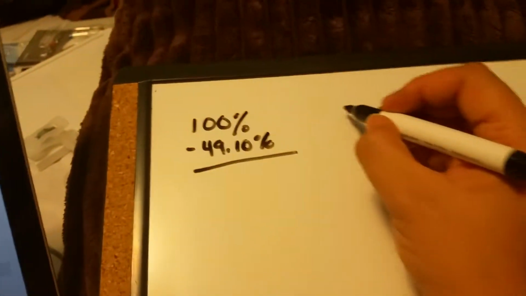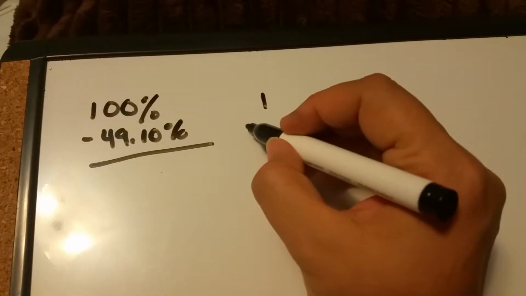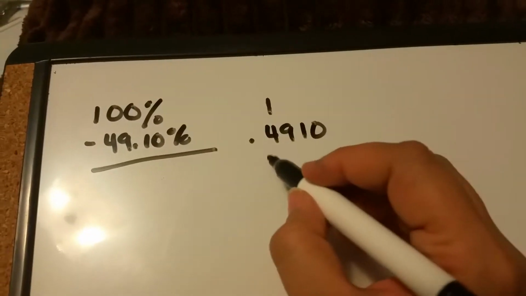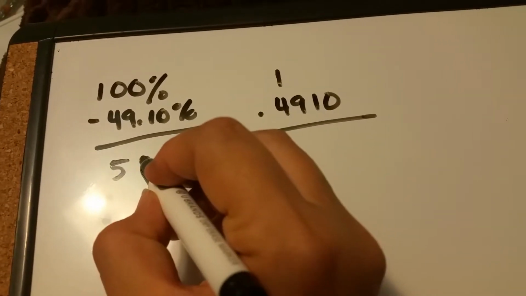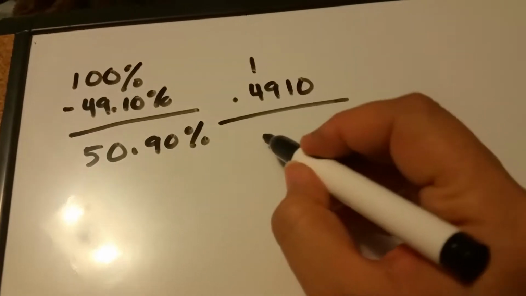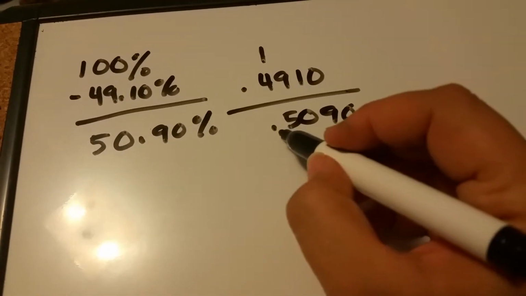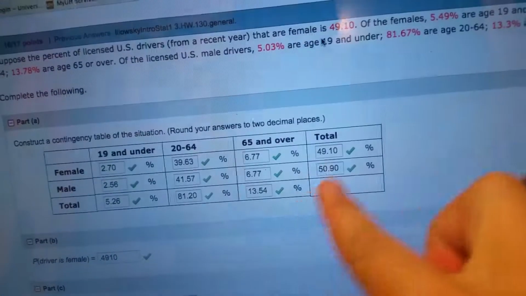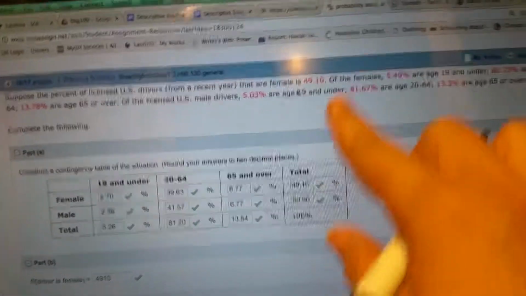If you were to calculate that, or if you were just to go 1 minus 0.4910, either way you decide to do it, you're going to come up with 50.90% or 0.5090. But because they want it in percent and not in decimal, you would move that. Okay, so we put 50.90%, but we still don't know what any of these are.